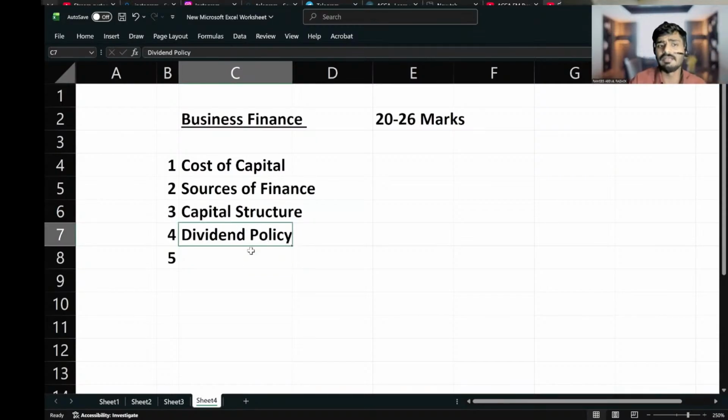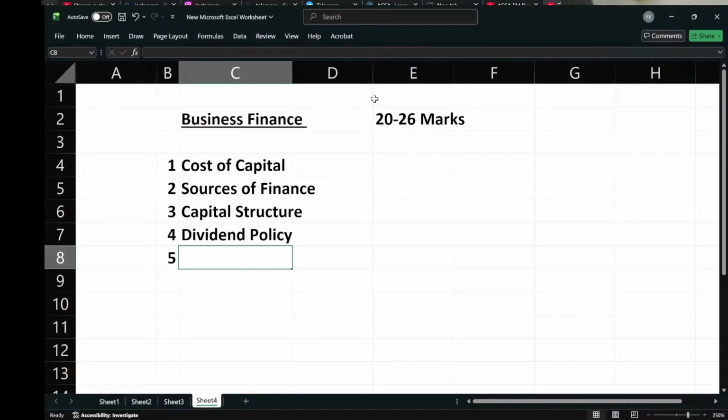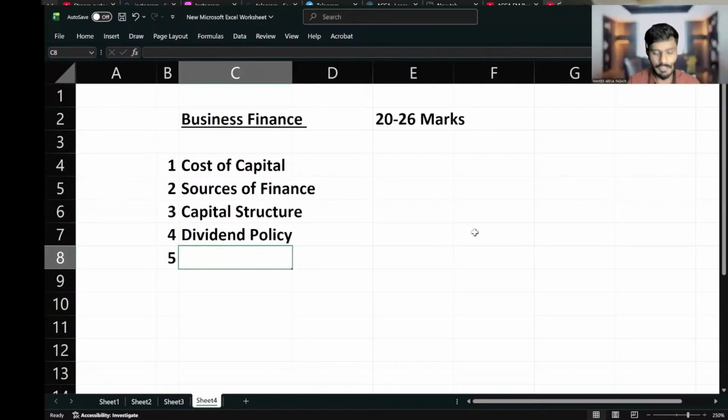Anyway, dividend policy, and the final one. One more chapter is there. Which one? Financial ratios. There is one more chapter called financial ratios.